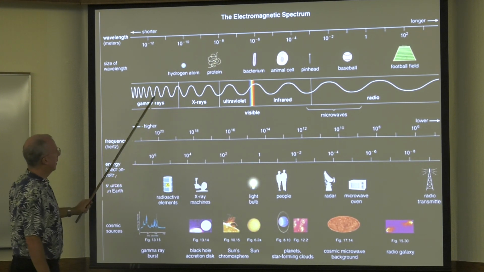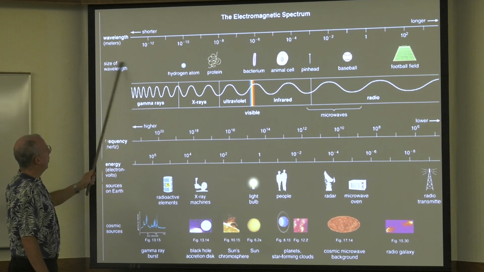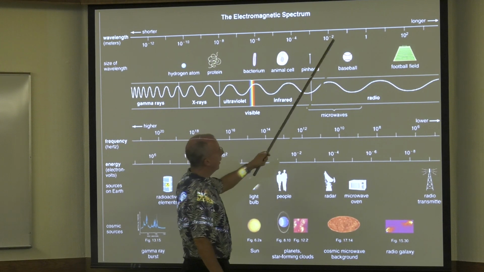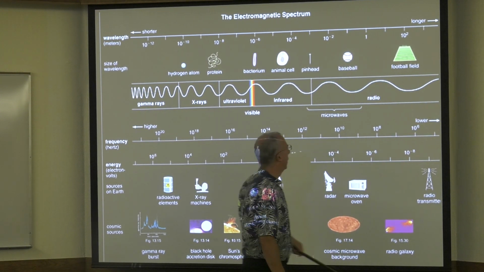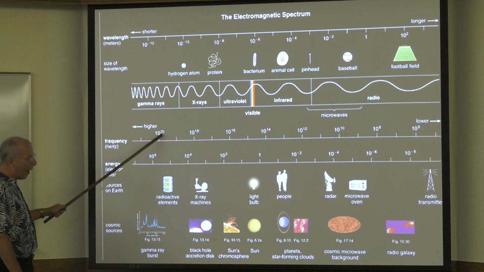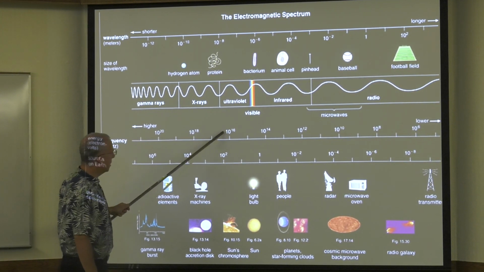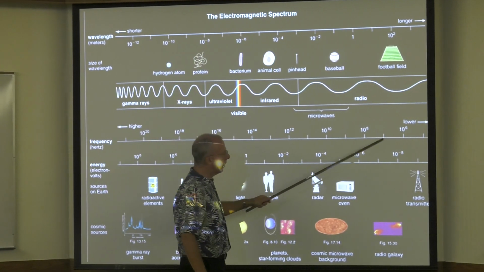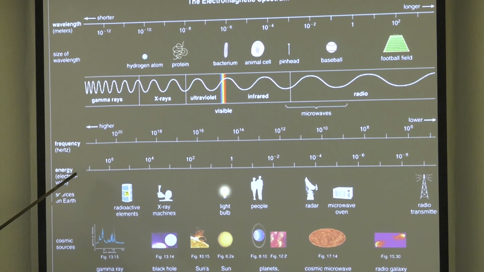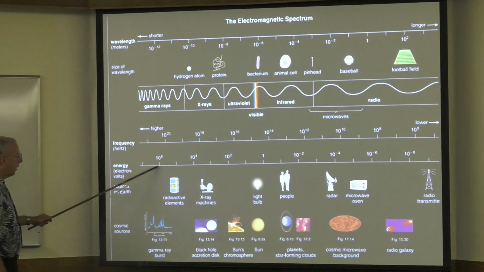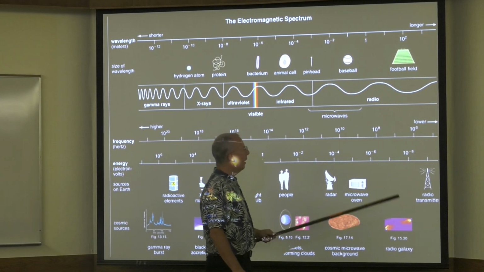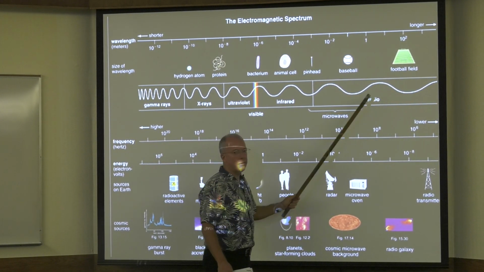Yeah, here, this is pretty good. So this is the size of the wavelength: hydrogen atom, protein, bacterium, animal cell, pinhead, baseball, football field, and longer. Here's the frequency, 10 to the 20, 10 to the 16, 10 to the 12, 10 to the 8th, 10 to the 6th, 10 to the 4th, and so on. And there are different energies, 10 to the 6th, 10 to the 4th, 10 squared, 1, and so on, down to 10 to the minus 8. So basically, radio waves have very, very little energy.